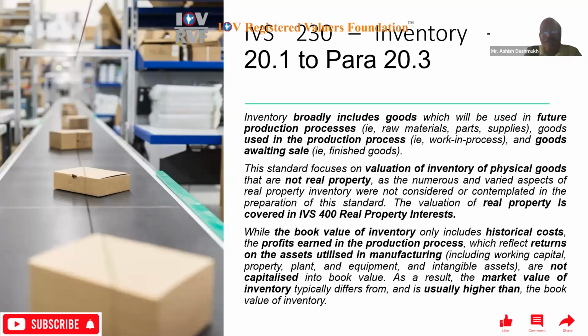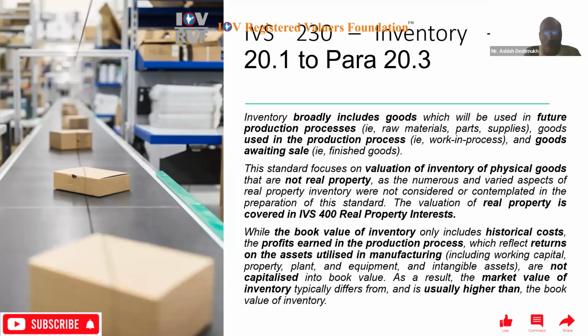Okay, so it is separated out. IVS 400 is separated out from inventory. So if a builder makes a lot of flats, that is inventory for him, but still under IVS it will not be considered as inventory, because it is being moved to IVS 400 now.